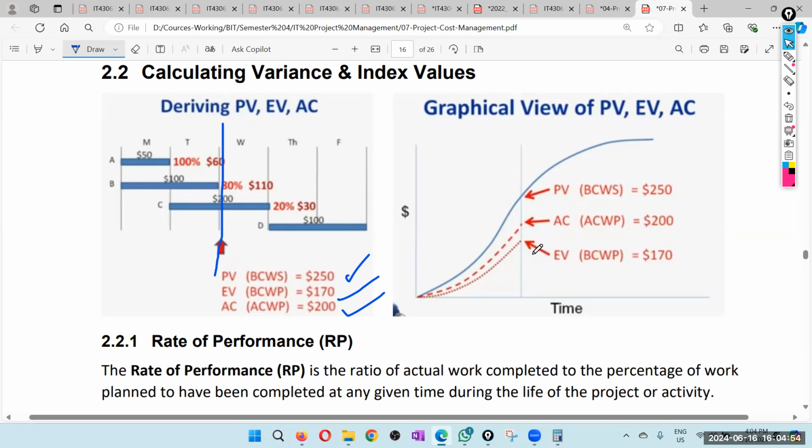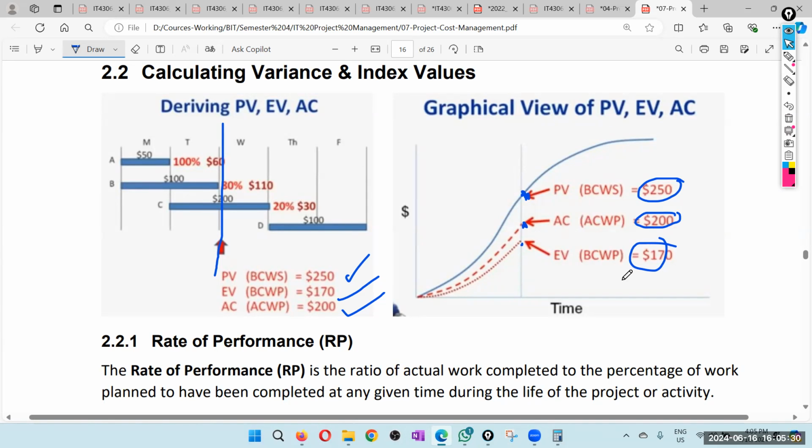Okay. So this is earned value at the end of the second day, $170. This is the actual cost, $200. This is the planned value. So we planned to do $250 worth of work, but we have actually done $170 worth of work. To do that $170 worth of work, we have spent $200. It is good that actual cost is less than planned value, but anyway, actual cost is more than earned value. So therefore, this is not very good as well.